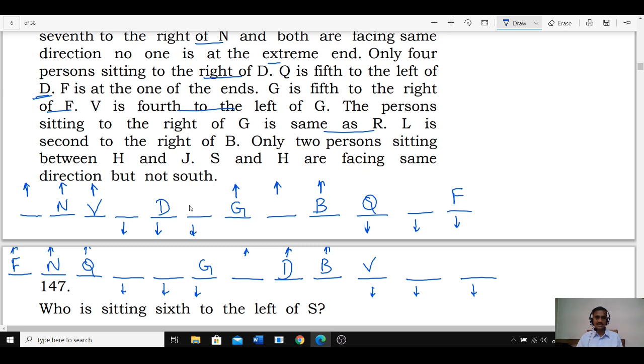R must be here. R must be here, on the right hand side. How many persons are there on the right hand side of G here? 1, 2, 3, 4, 5. Now for R to have five persons on the right hand side, R must be here. 1, 2, 3, 4, 5.